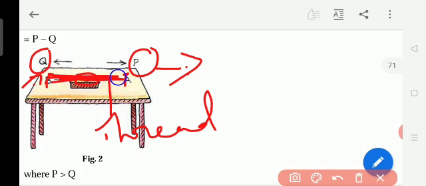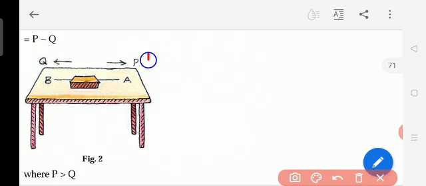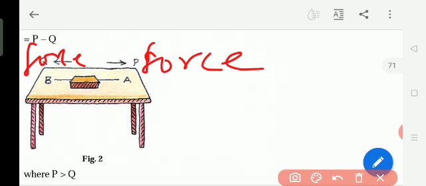It stays in the same place. If this side person is applying more force and this side person less force, it is unbalanced. If this side force and this side force are equal, the thread will stay in the same place. So it is a balanced force.